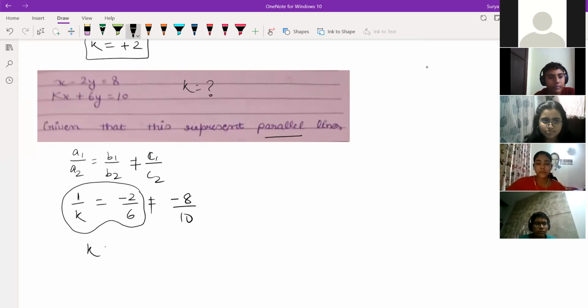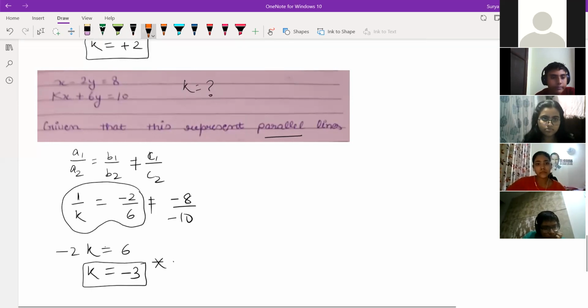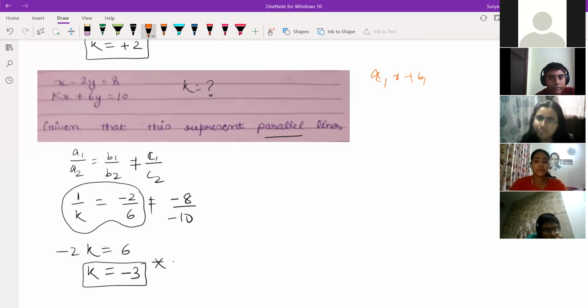Acha, k is equals to, if you see, minus 2k is equals to 6. I think your answer is correct. Bhumika, your answer was correct. Okay, sir, how did we get -8? Because this we are sending to left hand side, no? C1, C2, minus 8, minus 10. You are sending on left hand side. On an exam, you can write both. This 8 by 10 also not a problem, children. But anyway, we are comparing with A1x plus B1y plus C1 is equal to 0 in this case, right? Yes, sir. That's why we are comparing.